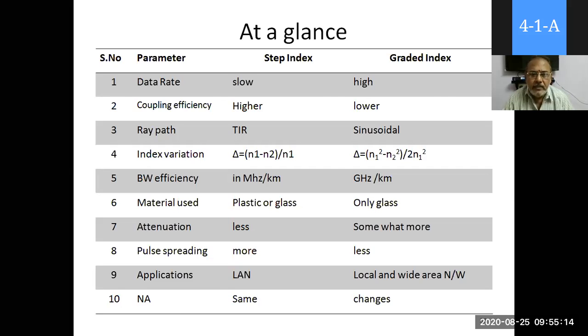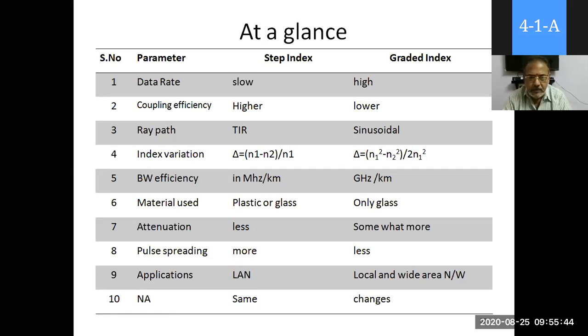One thing is that plastic and glass are used for step index fibers, whereas in graded index only glass is used. A very important point here is that plastic is not used in all other cases because there are some limitations, and we will discuss this again in optical sources. Why not plastic, and why do we stick to glass?